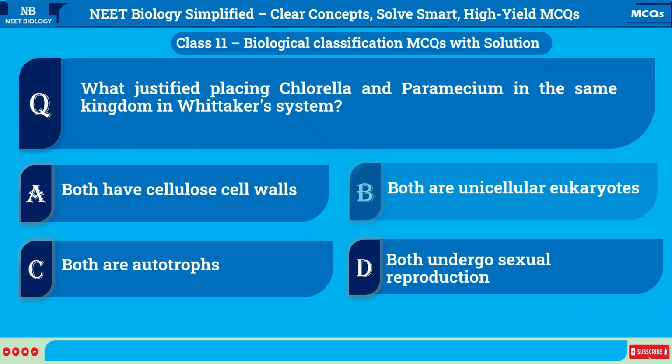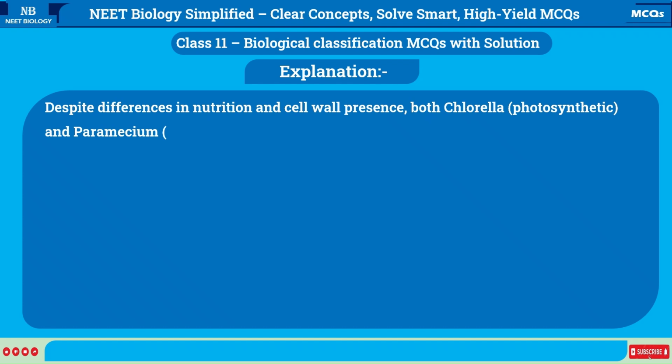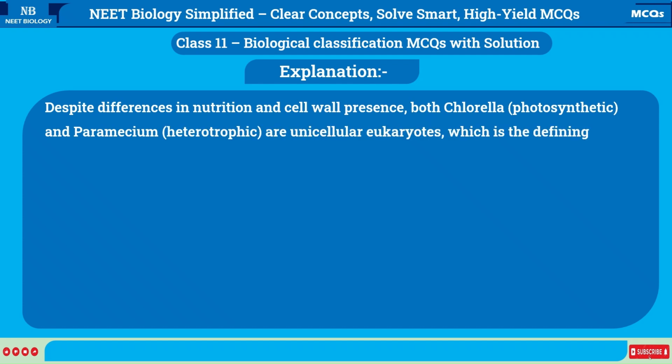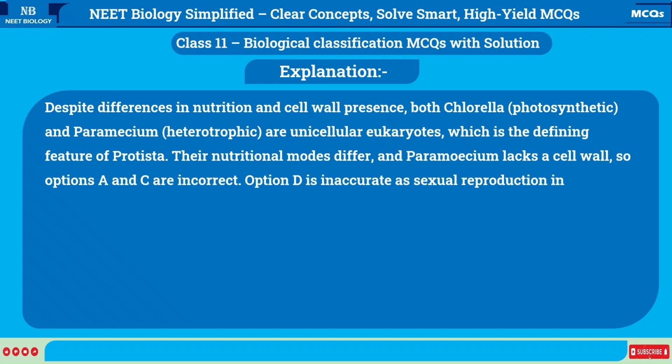Correct answer is B. Both are unicellular eukaryotes. Explanation: despite differences in nutrition and cell wall presence, both Chlorella, photosynthetic, and Paramecium, heterotrophic, are unicellular eukaryotes, which is the defining feature of Protista. Their nutritional modes differ, and Paramecium lacks a cell wall, so options A and C are incorrect. Option D is inaccurate as sexual reproduction in protists is variable.